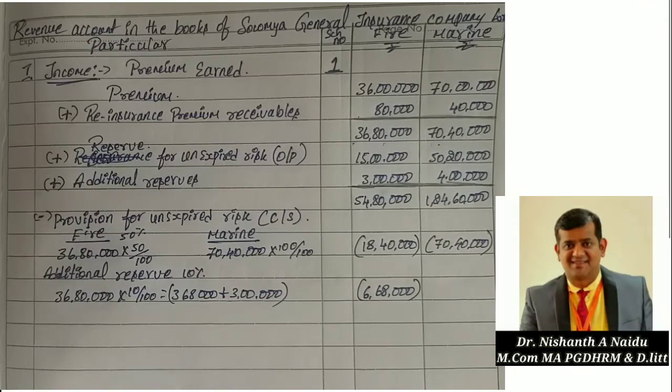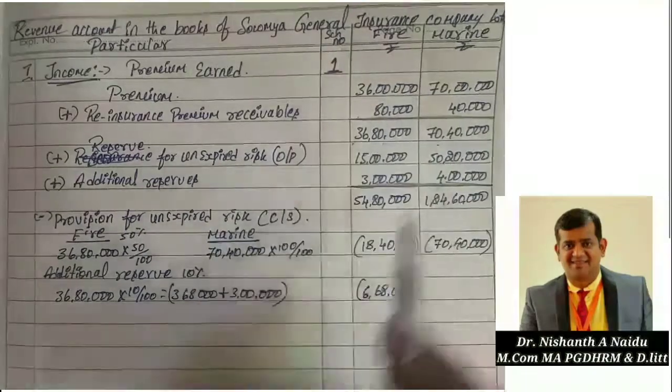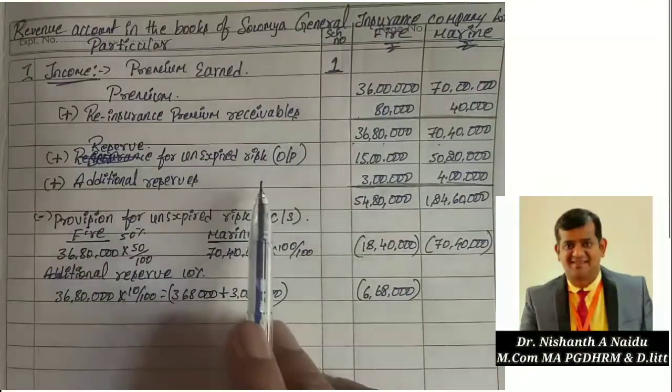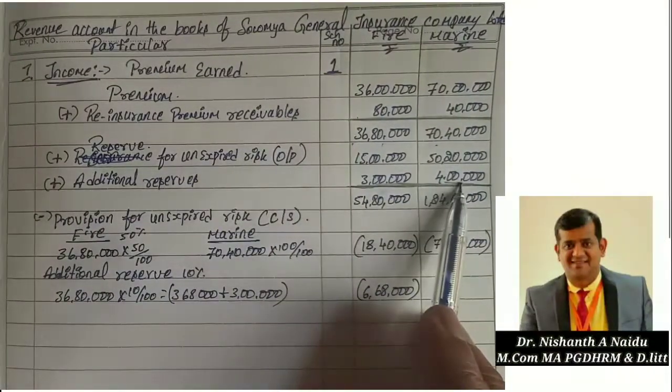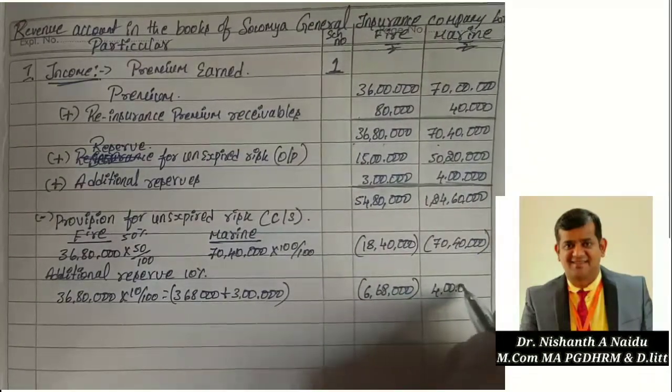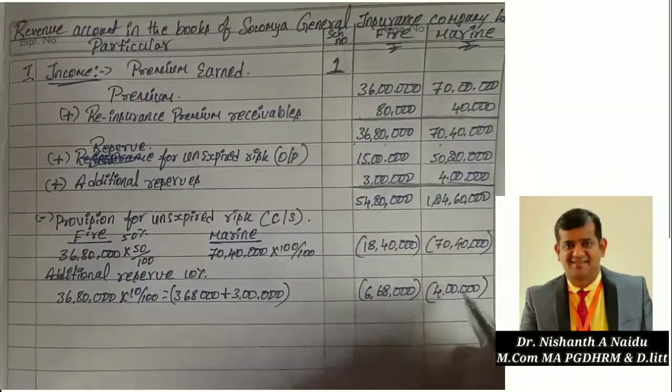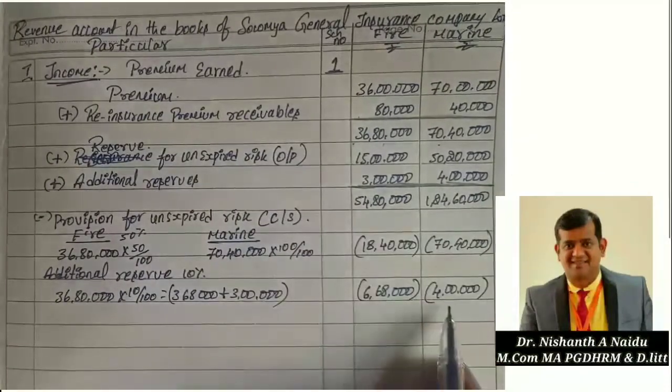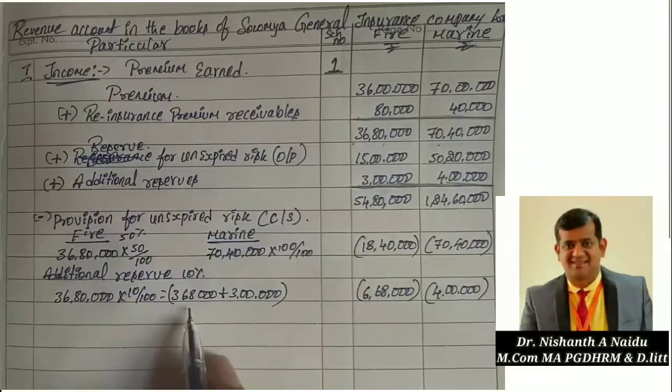And for marine insurance he has given directly the reserve, 4 lakh rupees. So I am writing that 4 lakh directly, and deducting it.